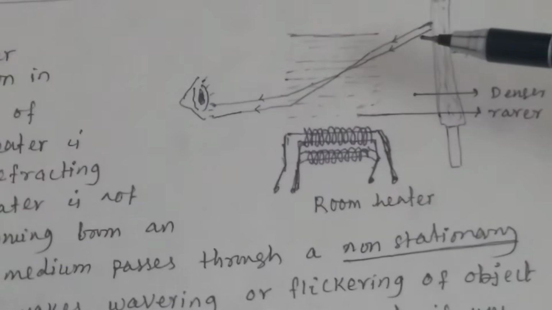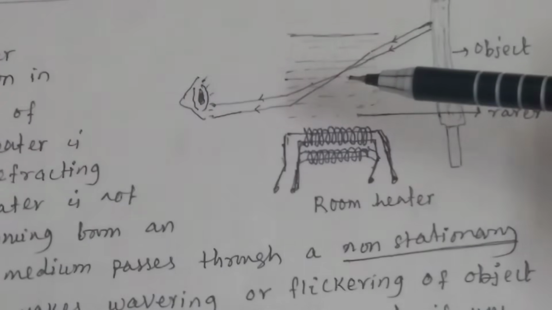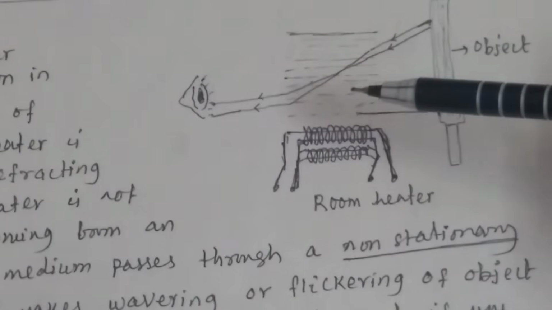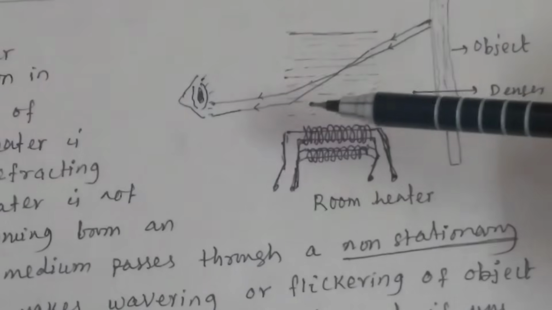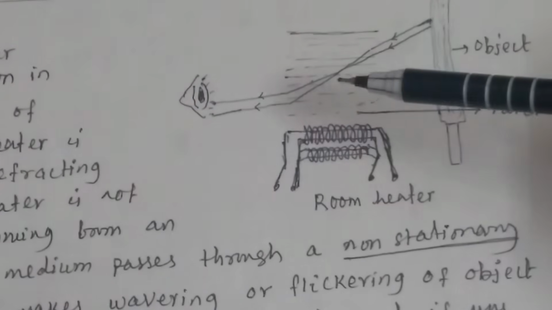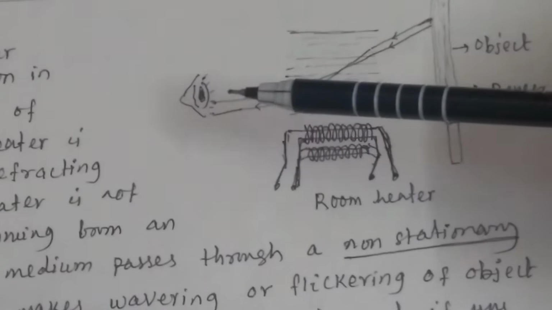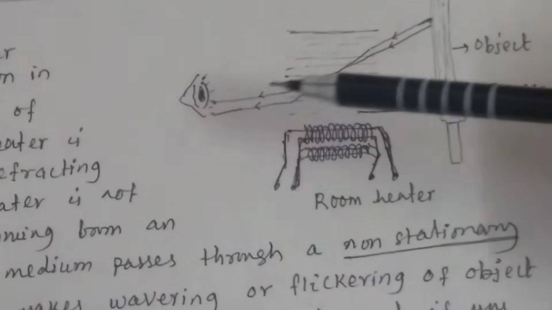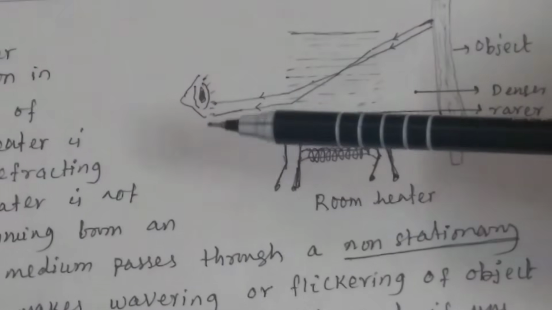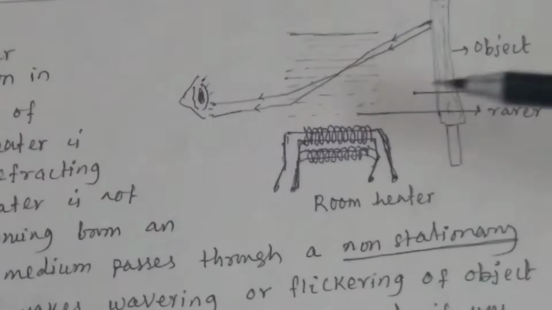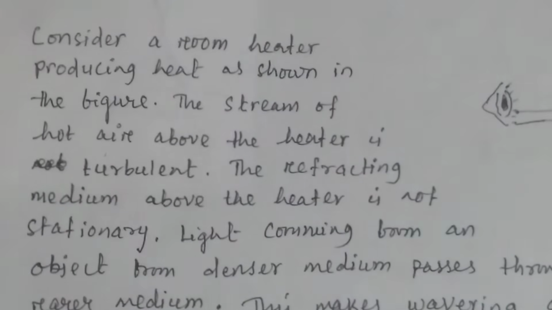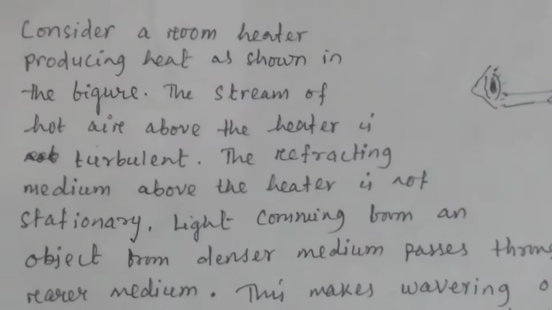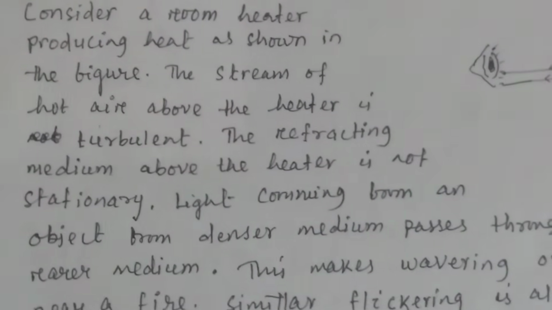So this is not a fixed rarer medium. When light travels from this denser medium to a non-stationary rarer medium, its path will change continuously. When its path changes, this object will look to the observer flickering or wavering. So consider a room heater producing heat as shown in the figure.